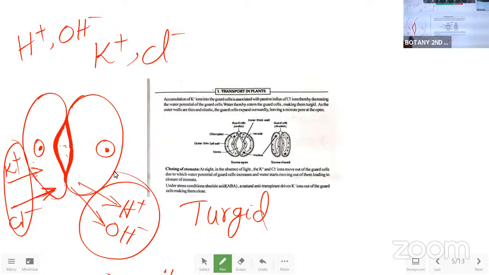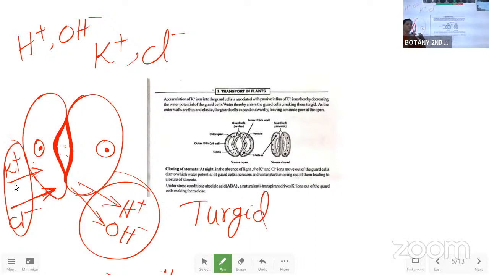So how does this go? Once the K plus ions go in, along with that Cl minus ions also enter into the guard cell, and to make the ionic balance, the H plus and the OH minus ions will come out of the guard cells, which makes the guard cells become big in size.